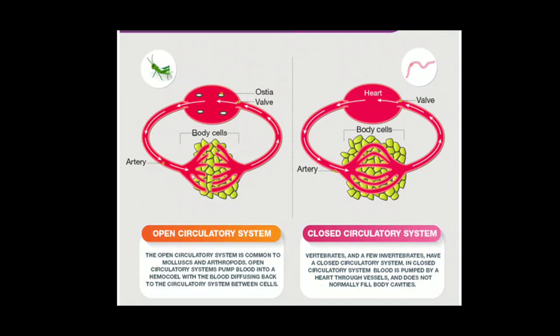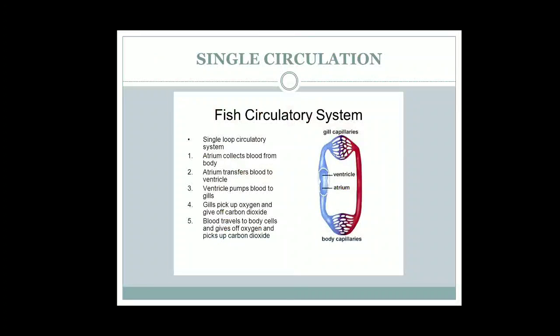And in closed circulatory system, it occurs in vertebrates, and a few invertebrates have a closed circulatory system. In closed circulatory system, blood is pumped by a heart through vessels and does not normally fill body cavities. So these are the two different types of circulatory system. Now let us see the different types of circulatory pathways.